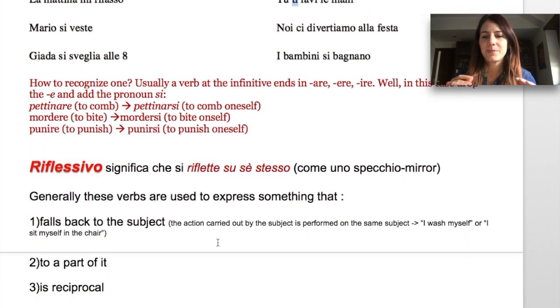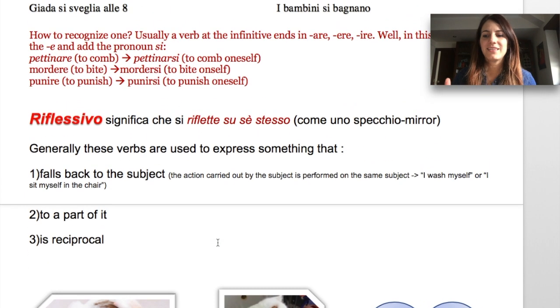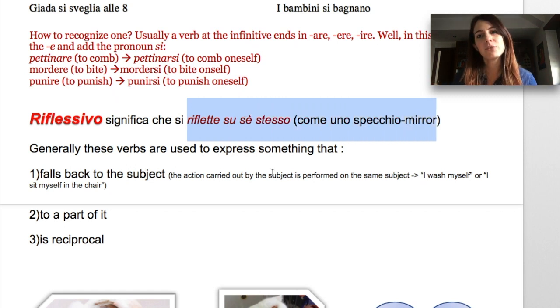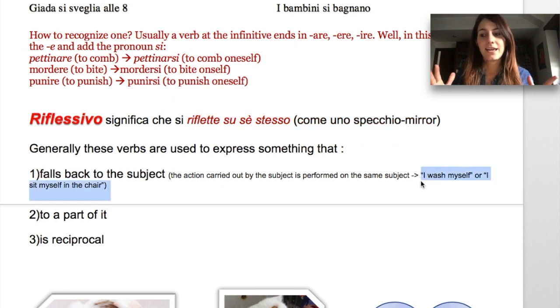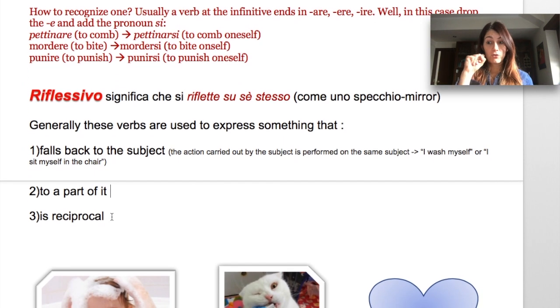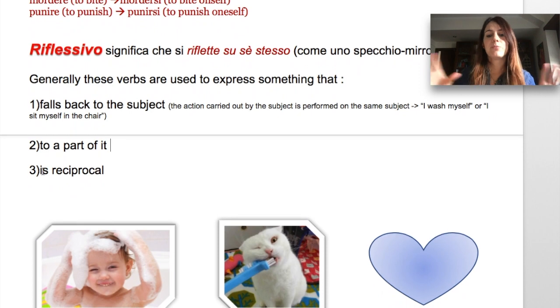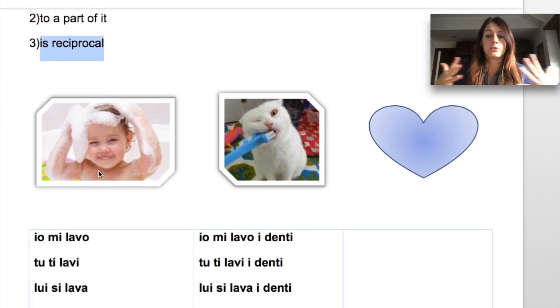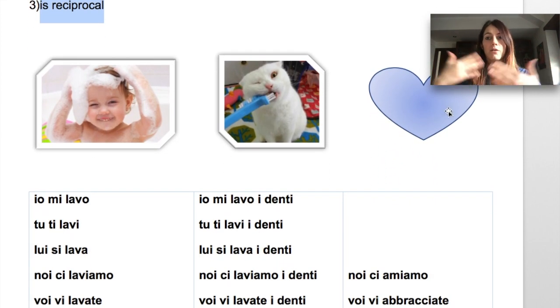The word is representative for one part, meaning that in general are called like this verbs whose action is performed on the same subject. So for example, I wash myself or I sit myself in a chair. The subject I am doing the washing and the sitting. In Italiano would be mi lavo and mi siedo sulla sedia. But it also can refer to a part of it, as in I wash my teeth, mi lavo i denti, and it can also be a reciprocal action that is performed, as in noi ci amiamo, we love each other, reciprocal.